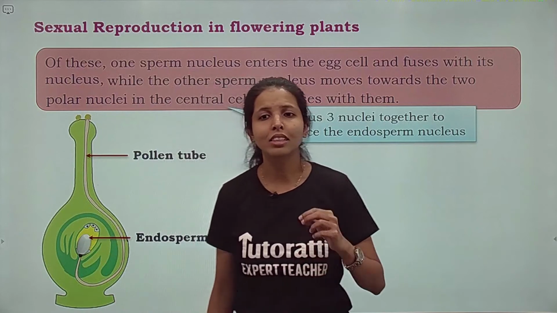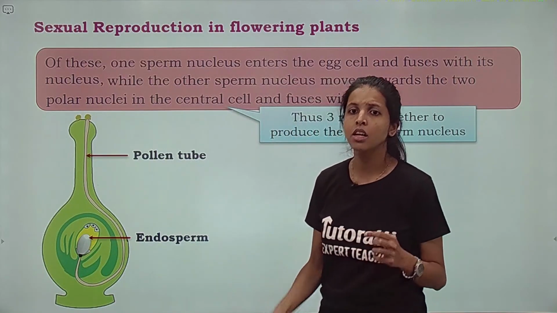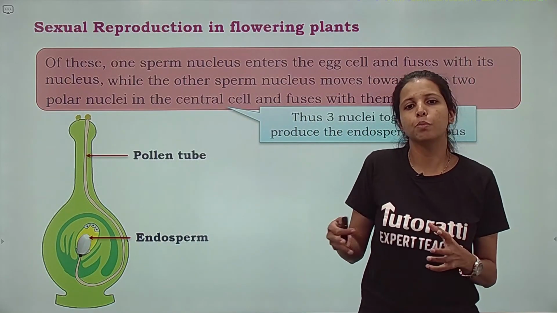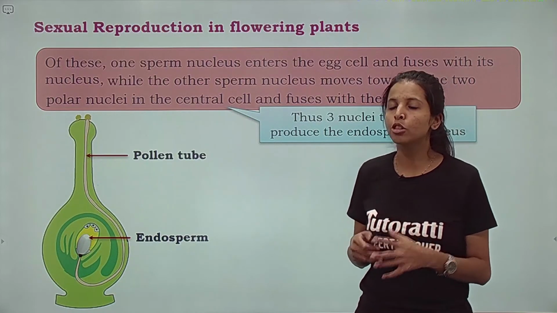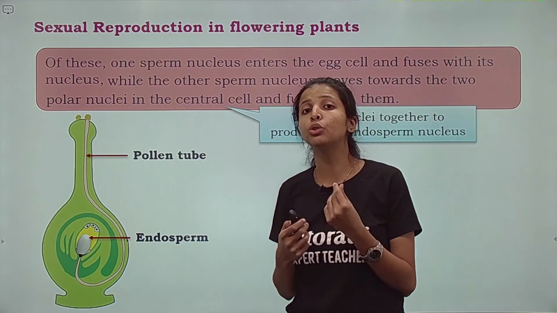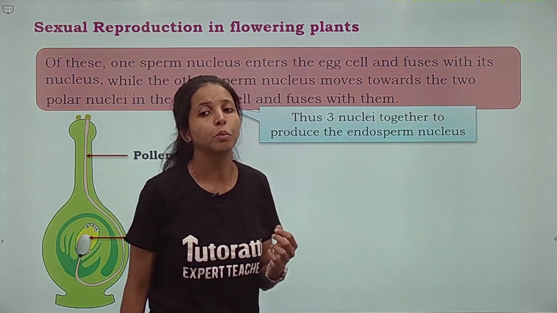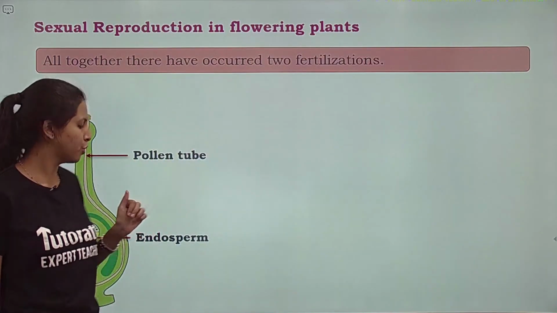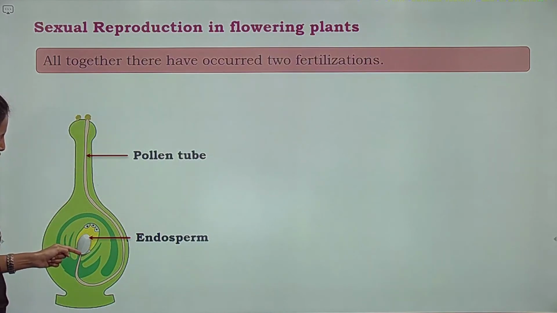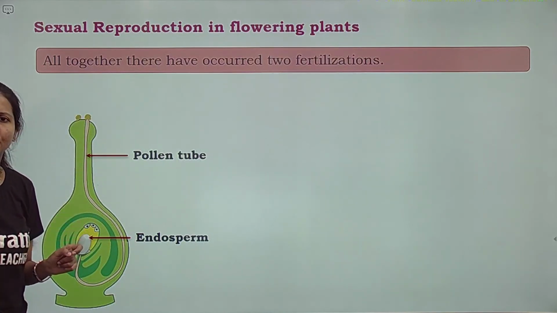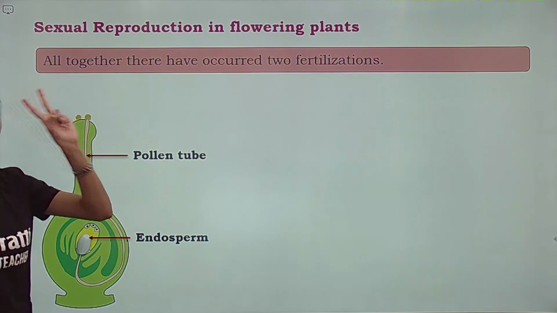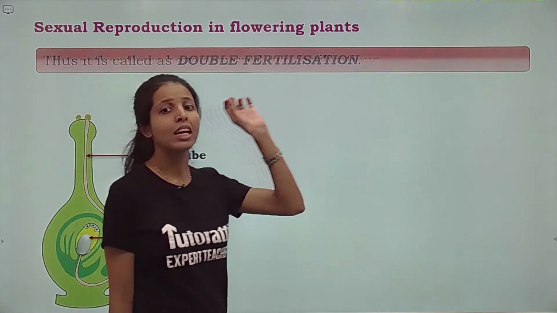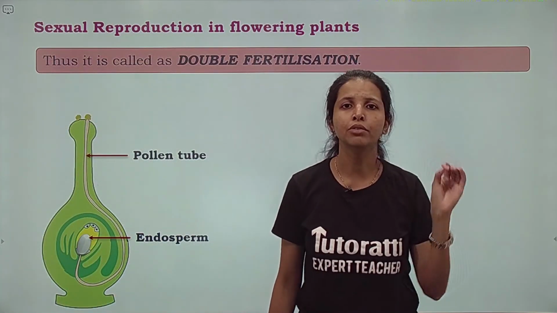Thus the three nuclei together produce the endosperm nucleus. Kids, what is endosperm? Endosperm is the nutritive tissue. Altogether kids, if you see, one fertilization happened here, and one fertilization happened here. Since two fertilizations happen, this is called double fertilization.